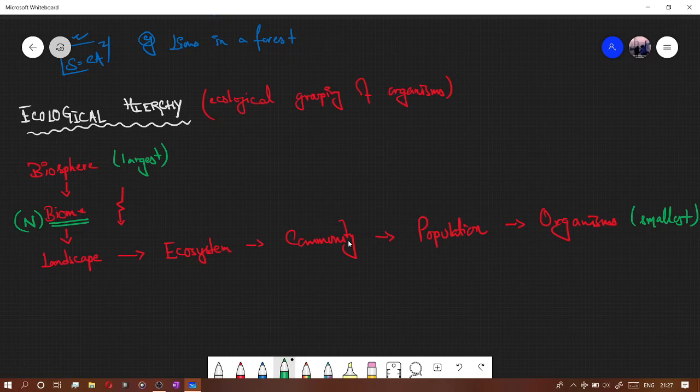As per NCERT, this is the order that you will follow: forget this, write first biome, then community, then population, then organism. But if the question asks what is the largest unit of ecological hierarchy, then it will obviously, no doubt, be biosphere. Don't forget about that.